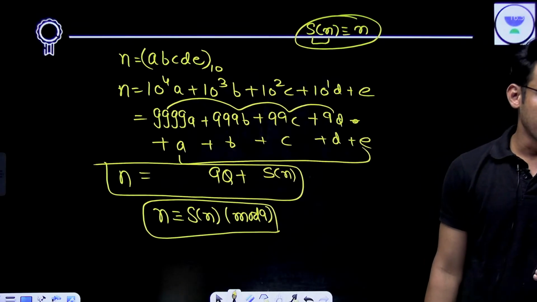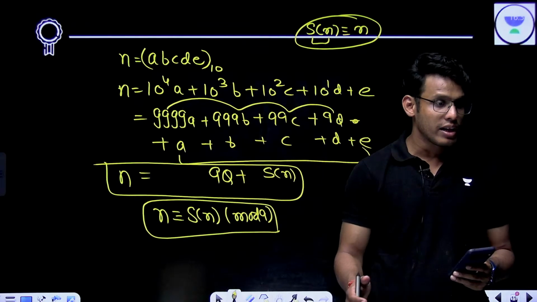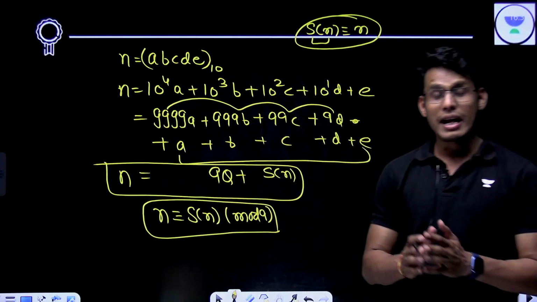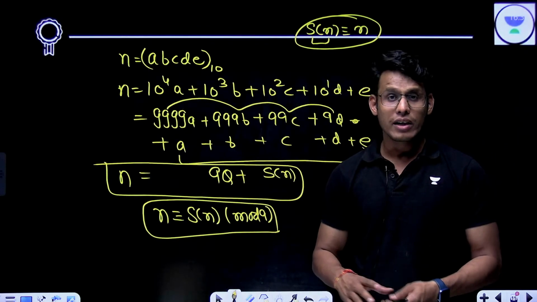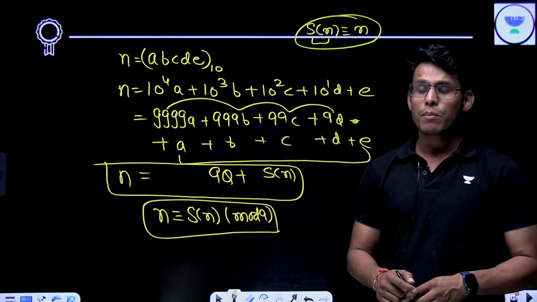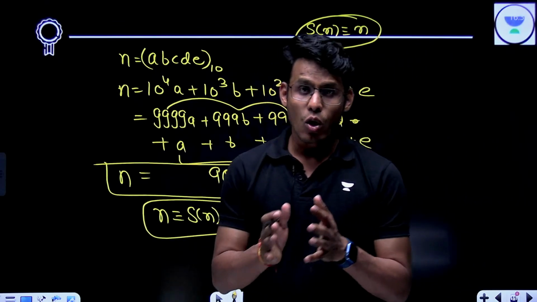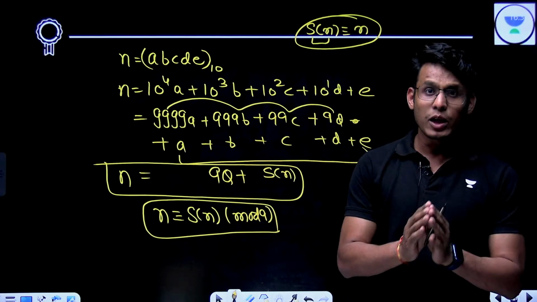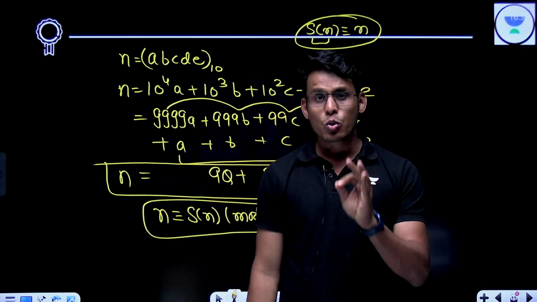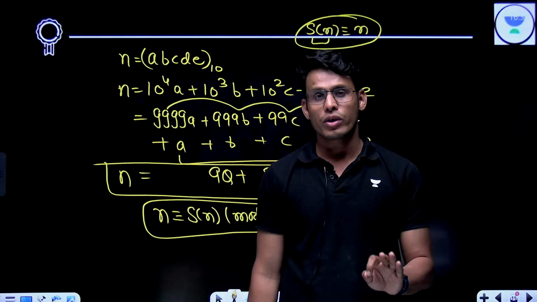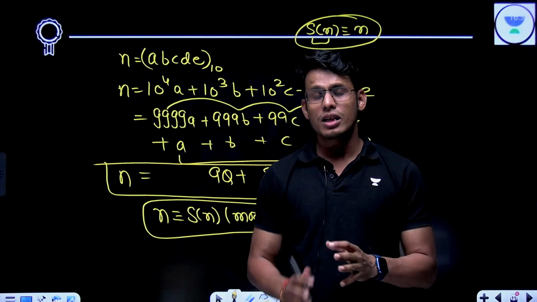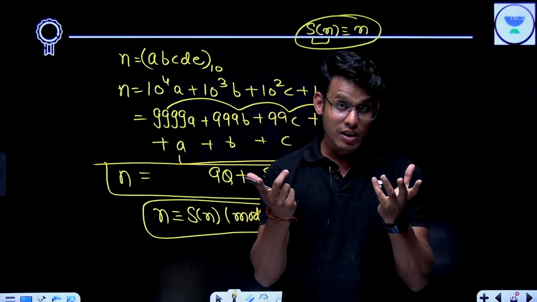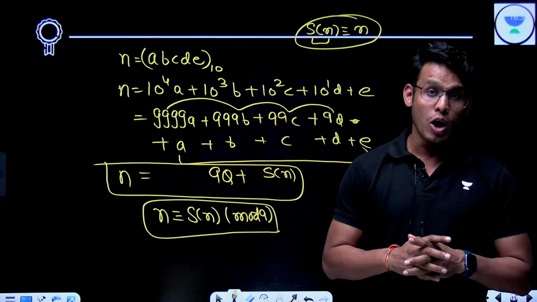Sir, if we start preparing for IOQM from very basics now, can we crack an Olympiad? Can we crack and qualify for RMO? I have already given you the plan. I have already given you the roadmap. I will again come up with a plan: if you want to start from the basics, what all topics you can study. But it is my humble request that if you do not have 2 to 3 hours daily for IOQM, do not go for it. IOQM is perhaps one of the most enjoyable journeys. I consider it very enjoyable, very rewarding.